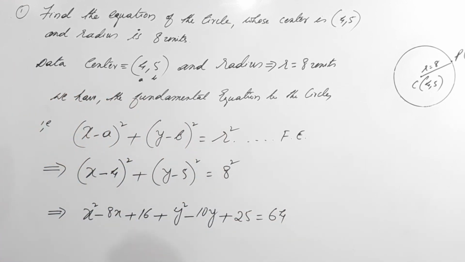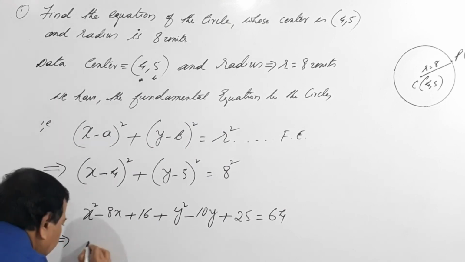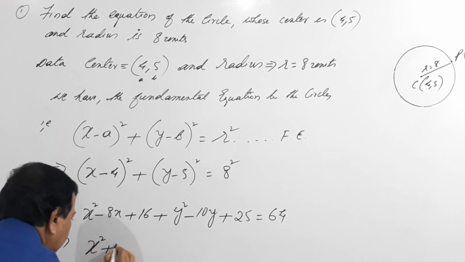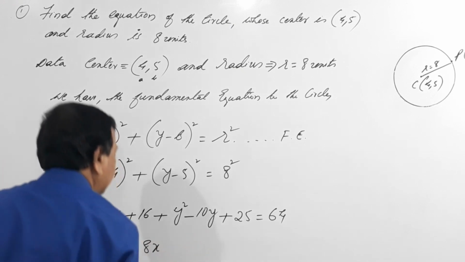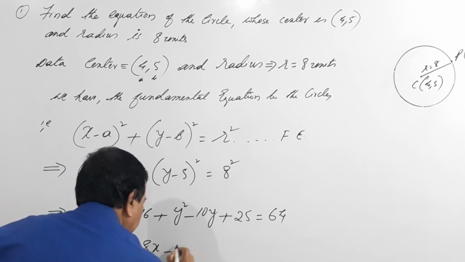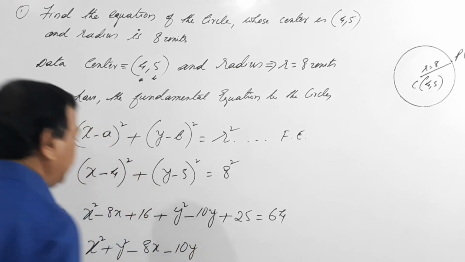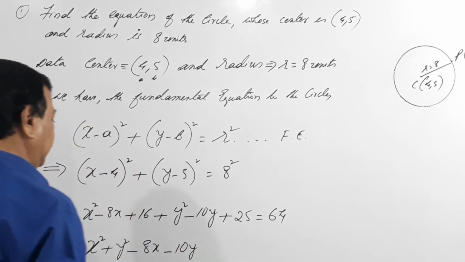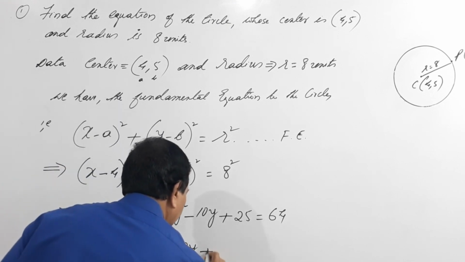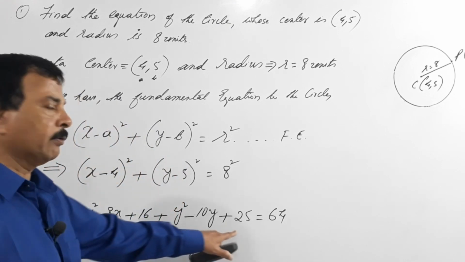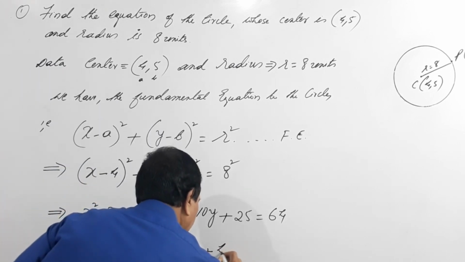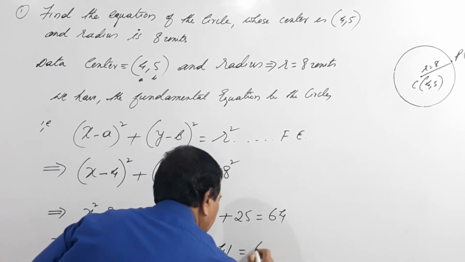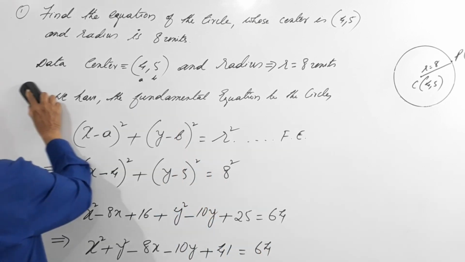I will rearrange this: x square plus y square minus 8x minus 10y plus 16 plus 25 is 41, equals 64.